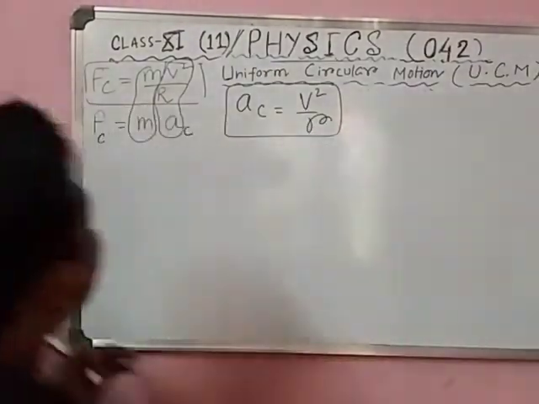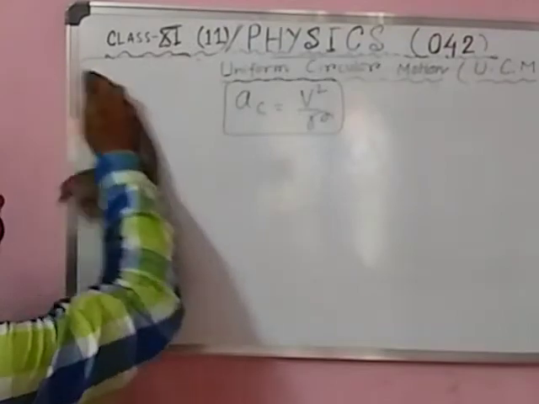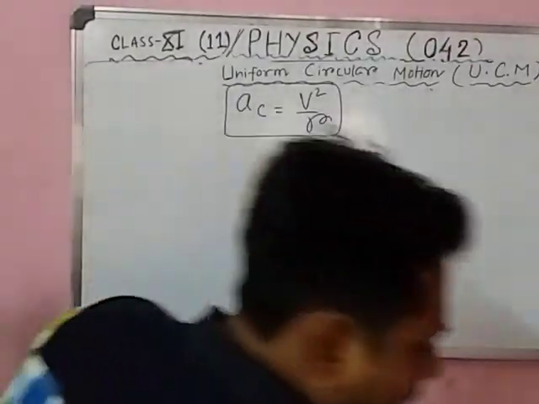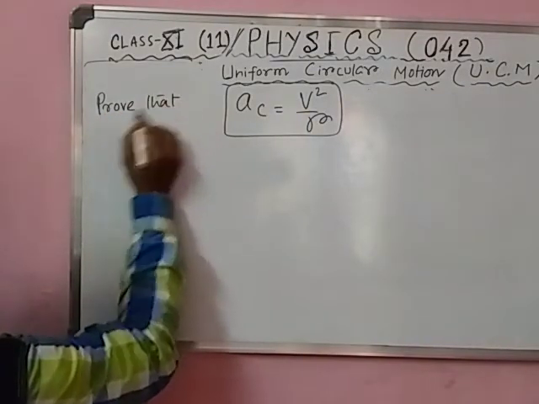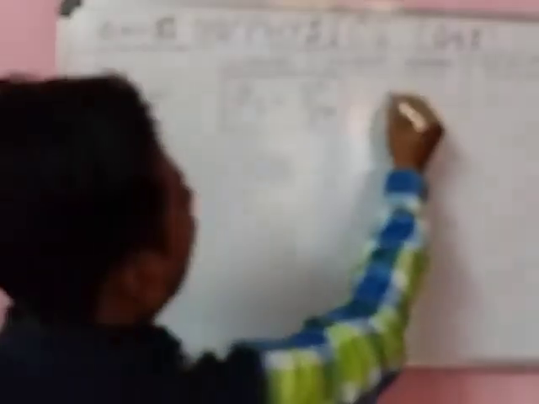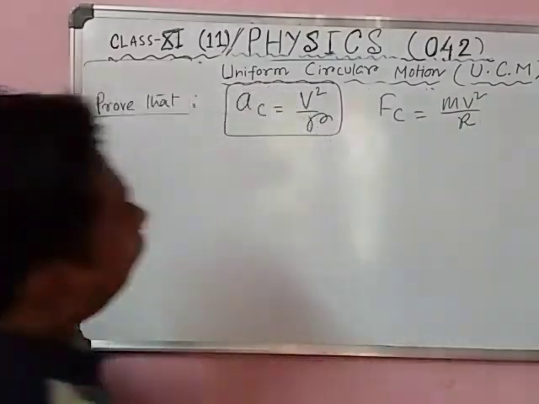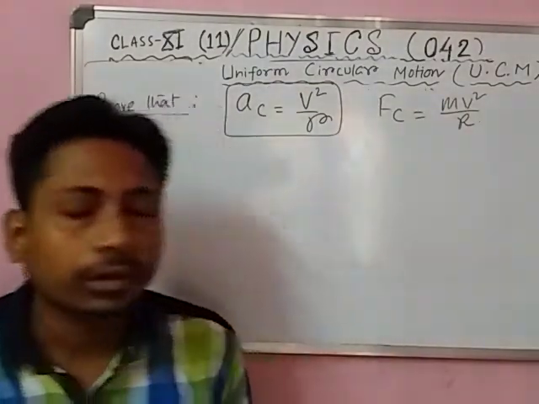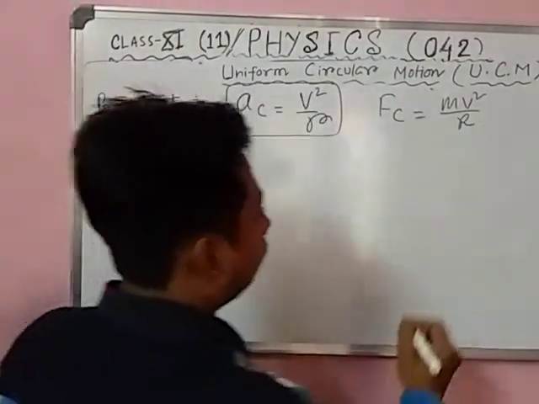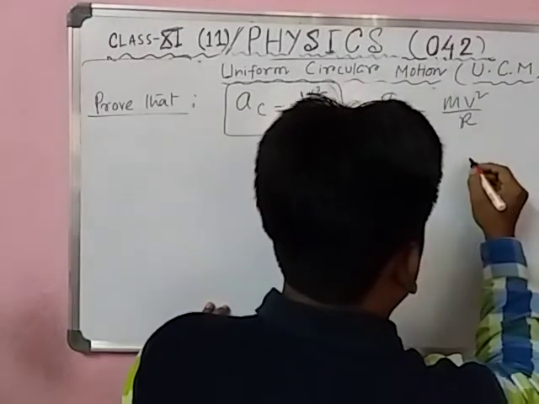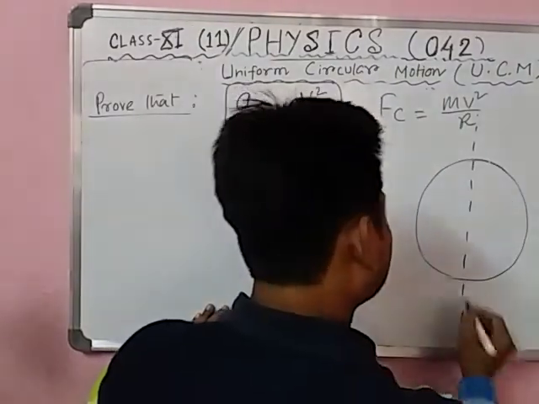This is a very important question for your exam, students. So write down: prove that centripetal acceleration, or centripetal force, equals m v square by r. For that, students, we apply polar coordinates. A new thing, polar coordinates. Suppose this is a circle. This is your y-axis, this is your x-axis.